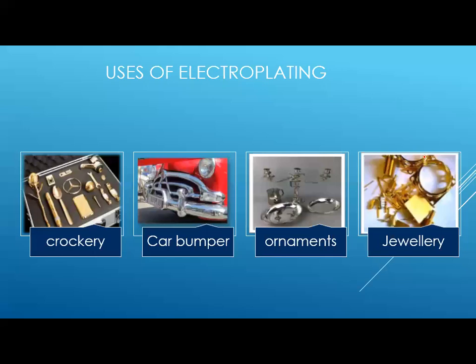Then we learned about the chemical effects of electric current, which are electroplating and electrolysis. What is electrolysis? The breakdown of any electrolyte into its ionic form by the help of electricity. So electricity not only gives you light, it can be used for many purposes. You have learned about electroplating, electrolysis, and different electrical appliances that use the effects of electric current.